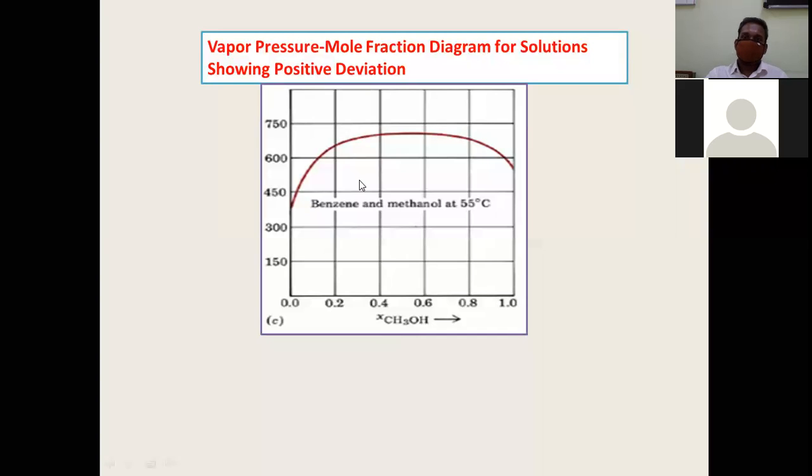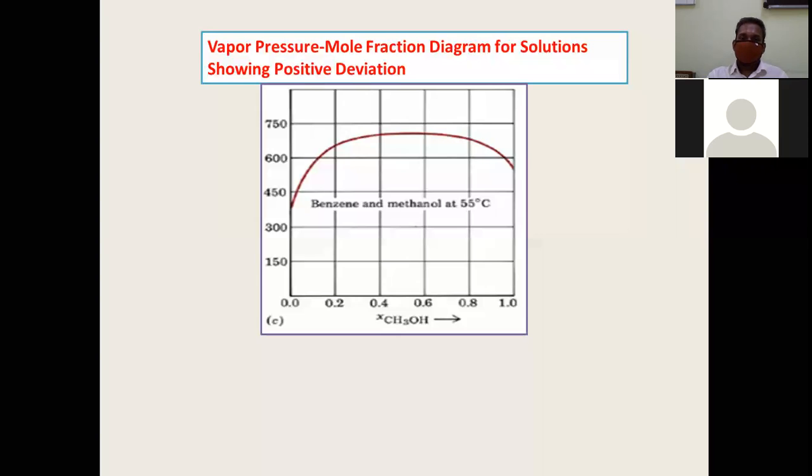So why does the vapor pressure curve look like this? Because if you see, the mixture under consideration is benzene and methanol. Please consider the vapor pressure of pure benzene and the vapor pressure of pure methanol.